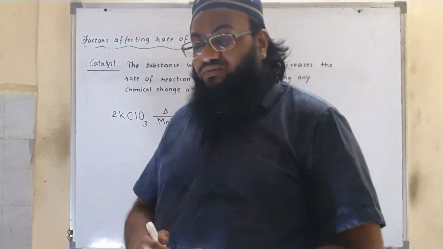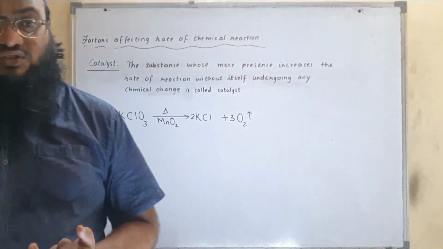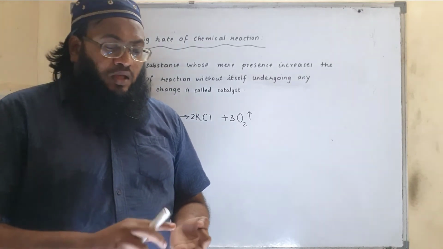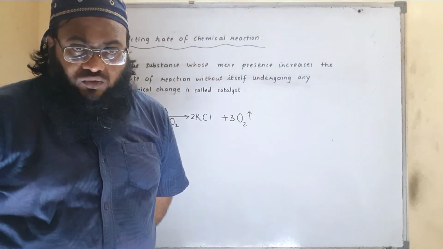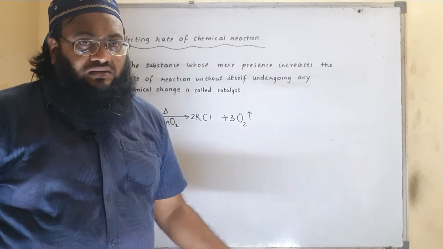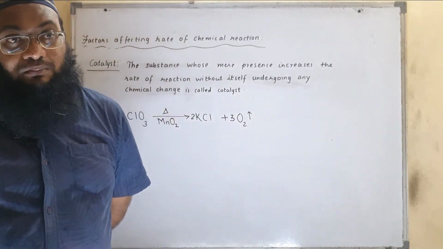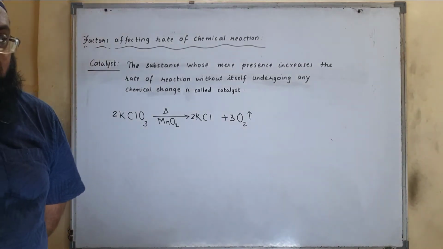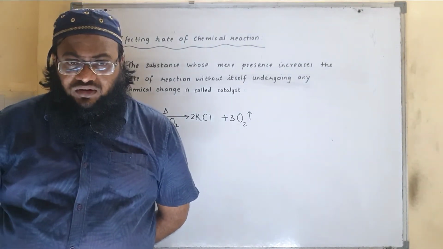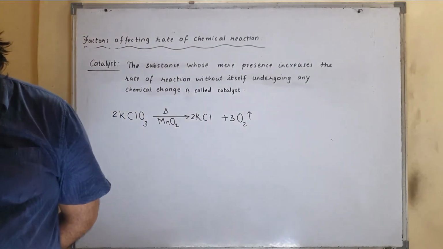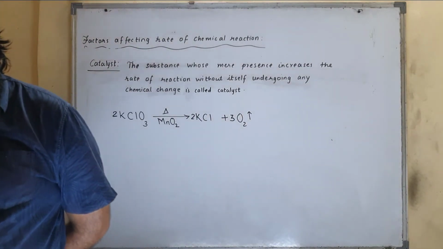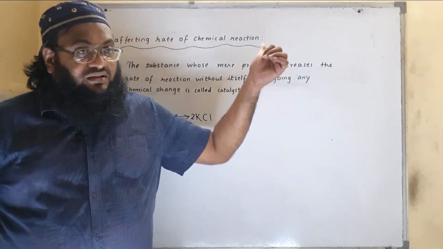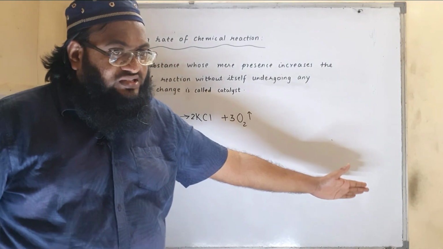So overall, what are the factors affecting the rate of reaction? First one is nature of reactant. We considered the example of aluminium and zinc. Aluminium and zinc both react with dilute HCl and form their salt, and hydrogen is released. But the reaction of aluminium with dilute HCl is faster than zinc. Why? Because aluminium is more reactive. We can say the nature or reactivity of the reactant influences the rate of reaction.